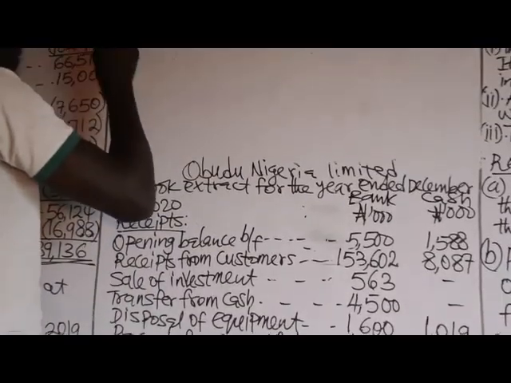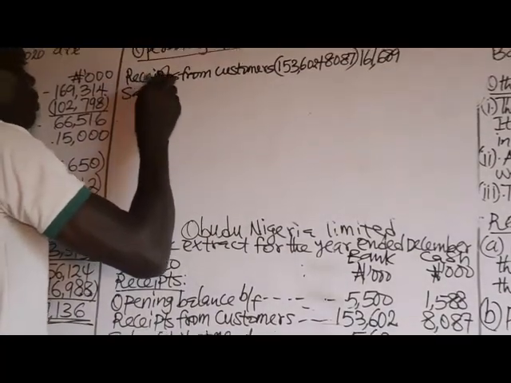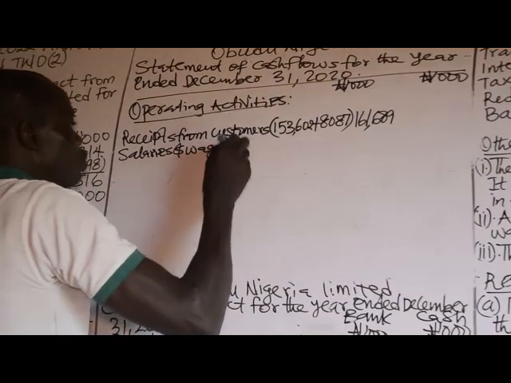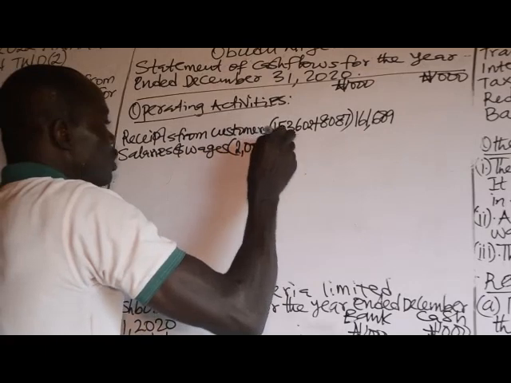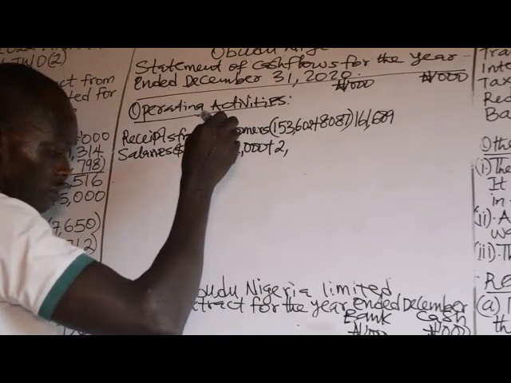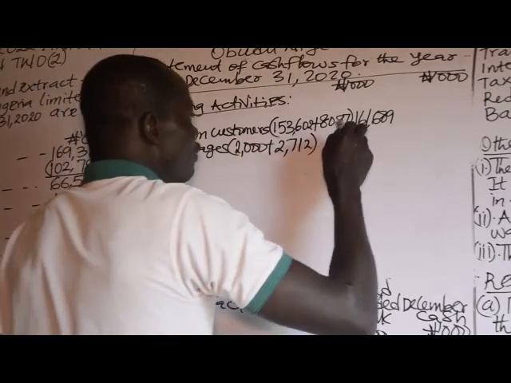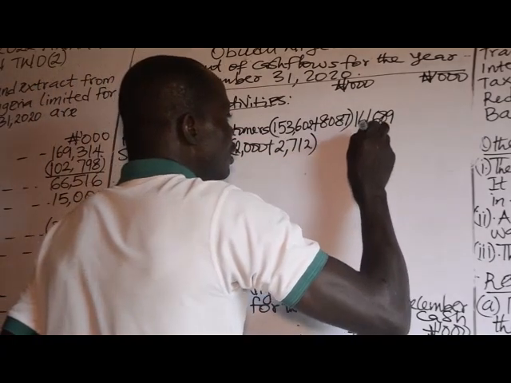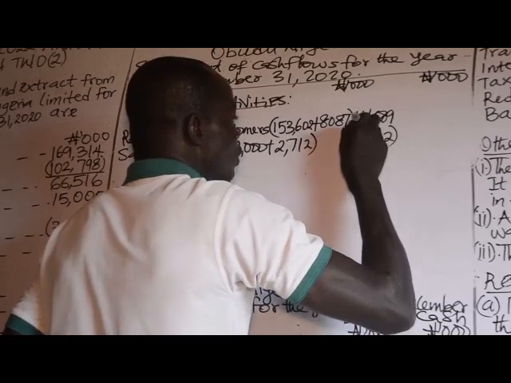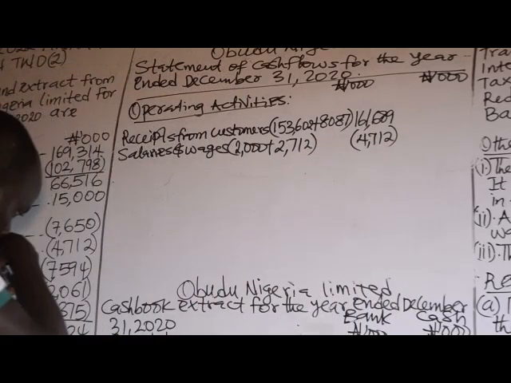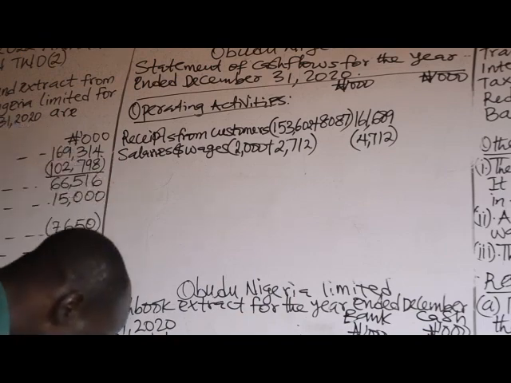Salaries and wages. Bank is 2,000. Cash is 2,712. That is total 4,712. So it's an outflow. So that is why we put it in brackets or braces. Then we have